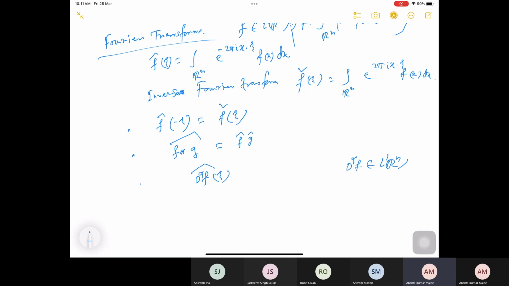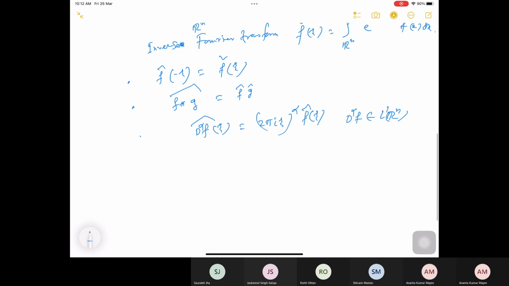This is nothing but 2 pi i zeta to the power alpha times f hat of zeta. This is an important property. Just consider alpha equal to 1 in one dimension, and you will get it.